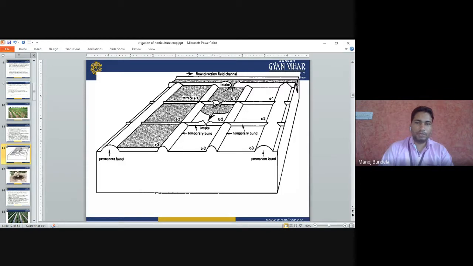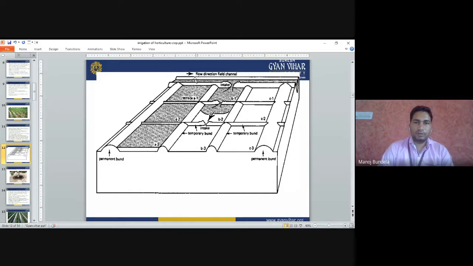Means to differentiate the first plot and second plot, we will make these carries, and from this intake we have to supply the water. The water will come to the first, then we will open this and it will come to second, then we open it and it will come to the third. Temporary bund is prepared from all sides. So what I told you, the soil loss. This is the soil loss. We are making the bunds, so this soil loss will be there. Otherwise, it will give the best yield, and the loss of the water is also very less.